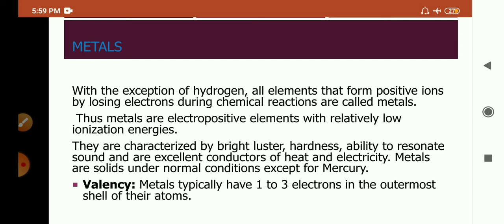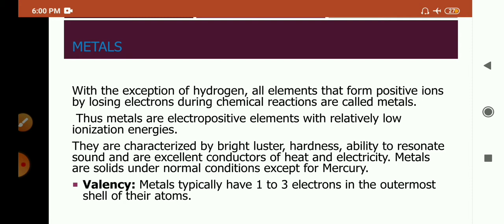Non-metals are the elements which have 5, 6, 7 electrons in their valence shell. This we will discuss afterwards. So what are the metals? Except hydrogen, elements that form positive ions by losing electrons during chemical reactions are called metals. As metals are electropositive, they have low ionization energies. They are characterized by different characteristics which we are going to learn in this video, such as they are lustrous, sonorous, good conductors of electricity and heat.